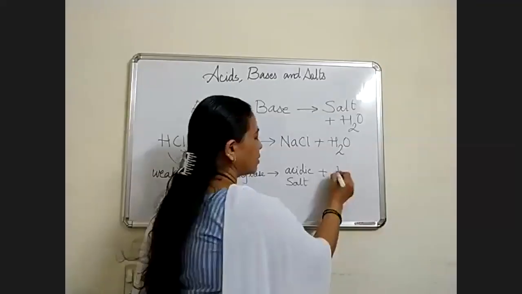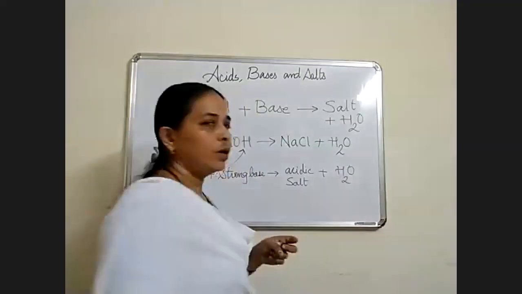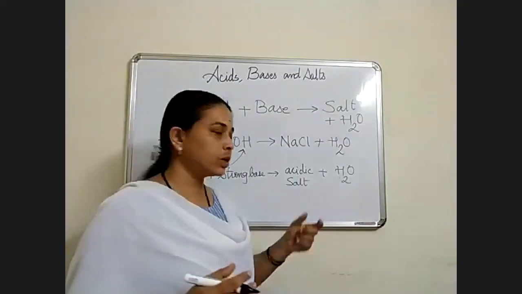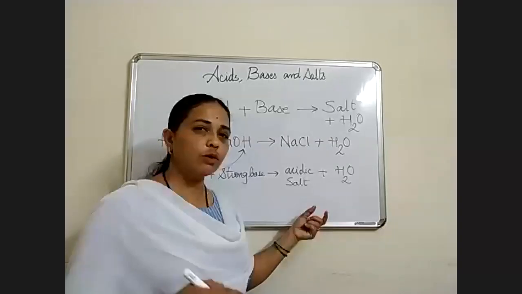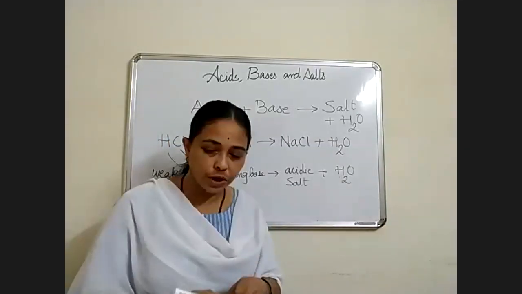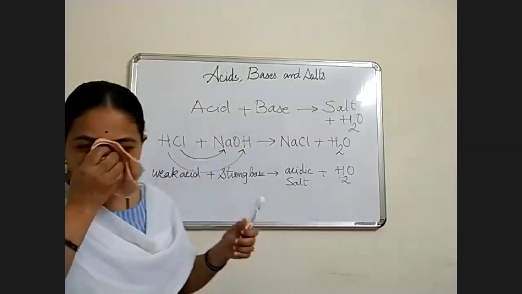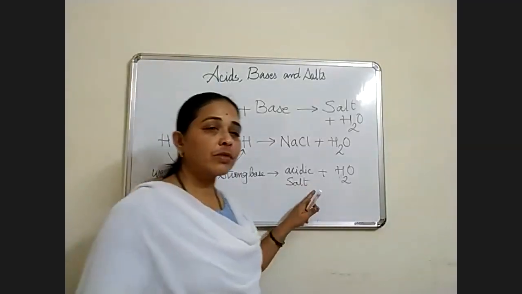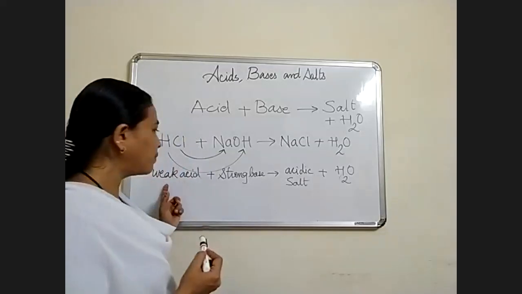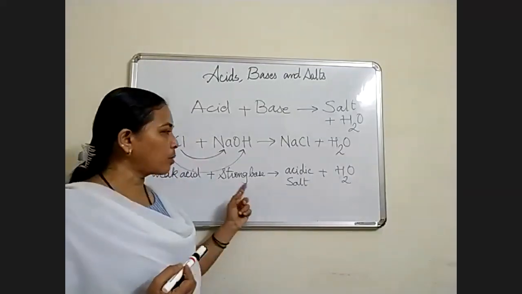We get acidic salt and water. You know that ENO is an acidic salt. The ENO which you take for lowering the problem of your stomach is an acidic salt. So when weak acid is mixed with strong base, we get acidic salt and water.